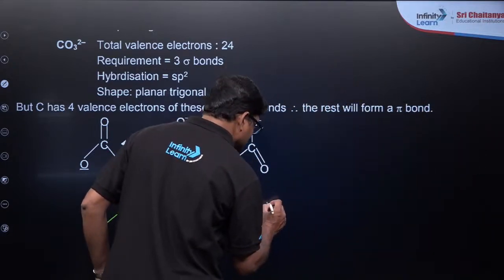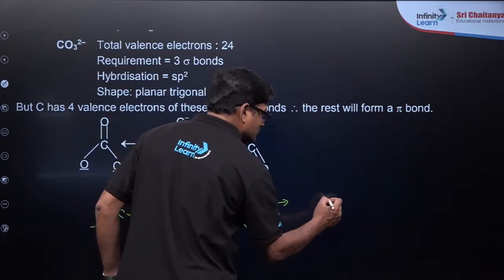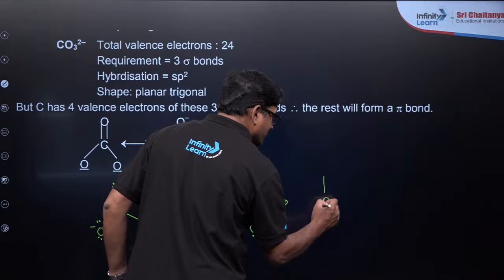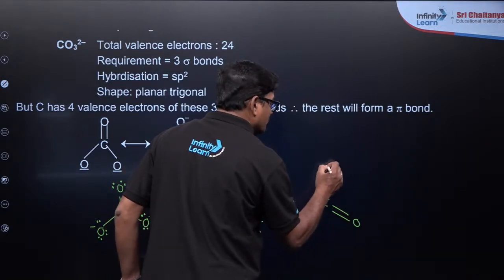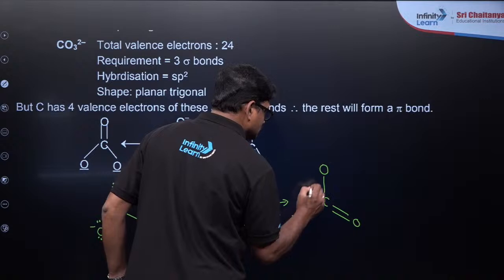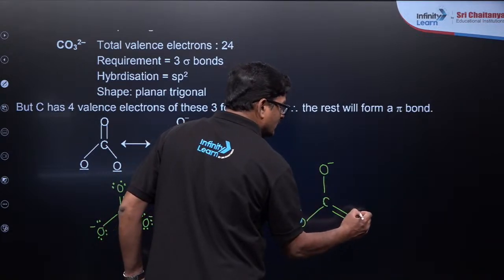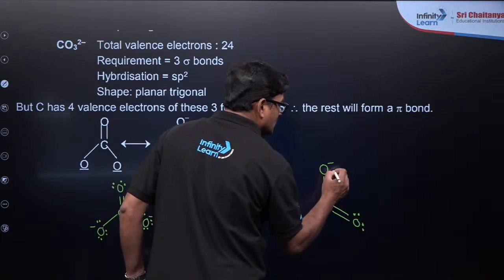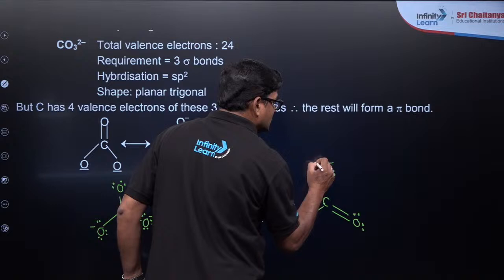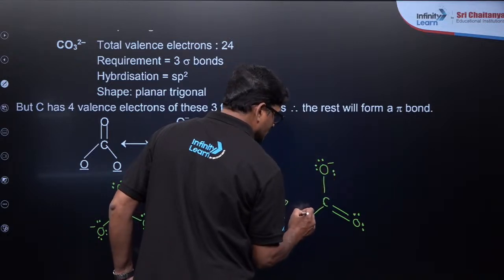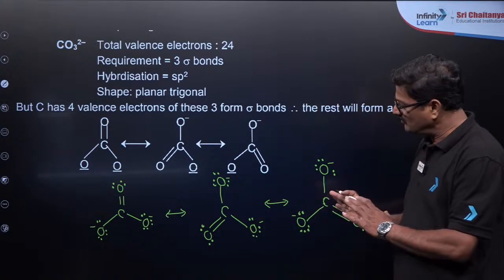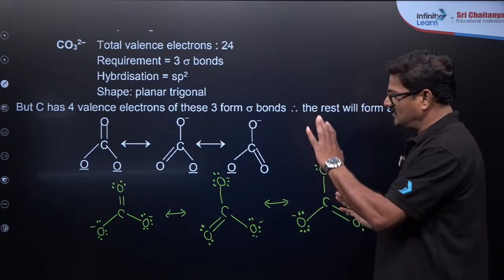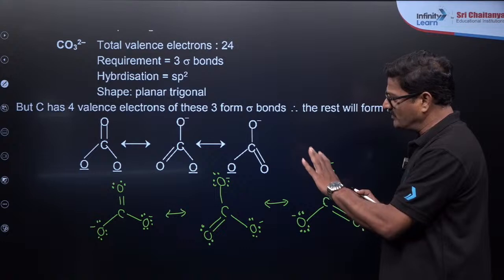And the energy of these resonating structures should be nearly the same. It is going to be like this, and like this, and like this. The total number of electron pairs in every structure should be the same.